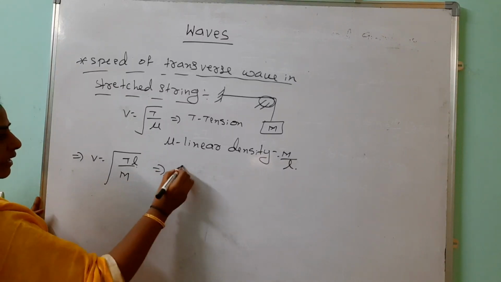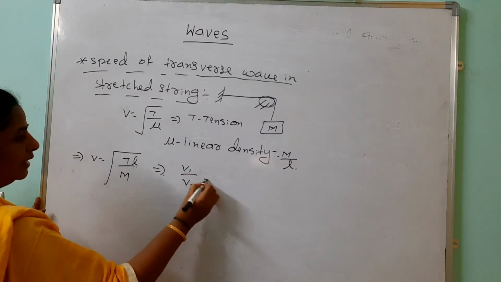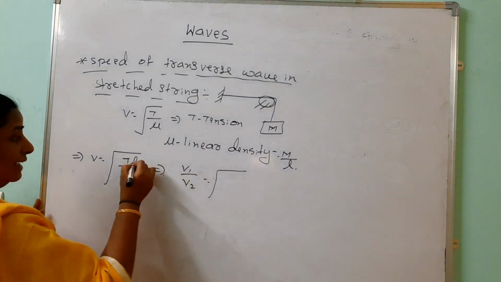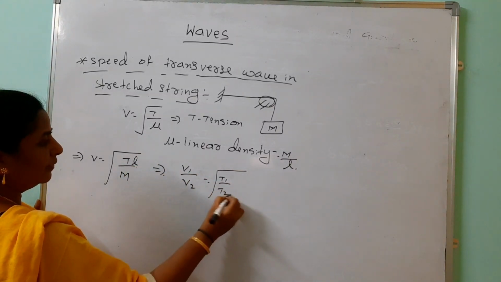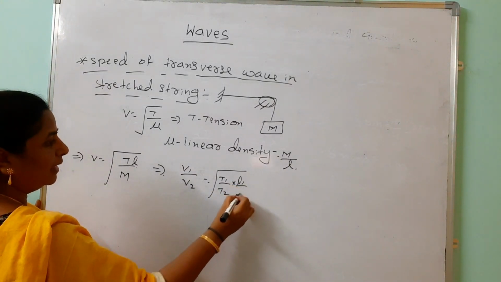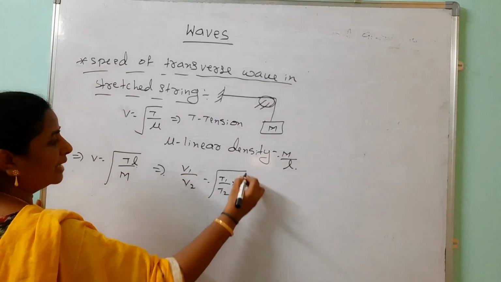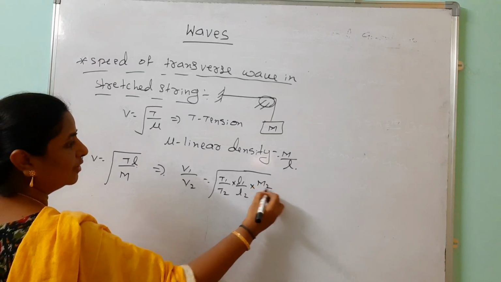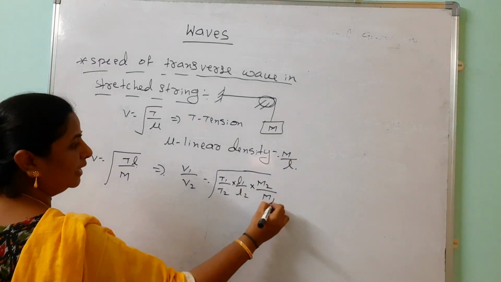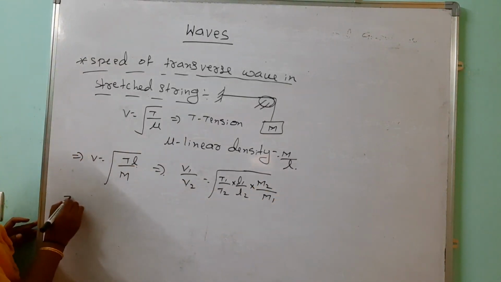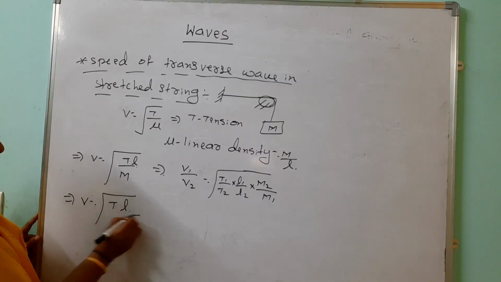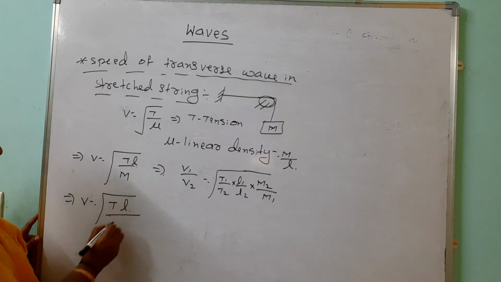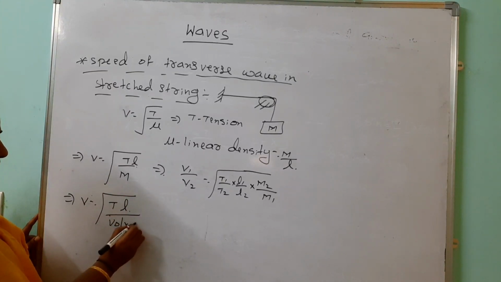So v1 by v2, when you know the tension, mass and length, is T1 by T2 into L1 by L2. But here mass is inversely proportional to this one, so we write m2 by m1. This is one method. Then in terms of volume also you can express; this mass equals volume into density.